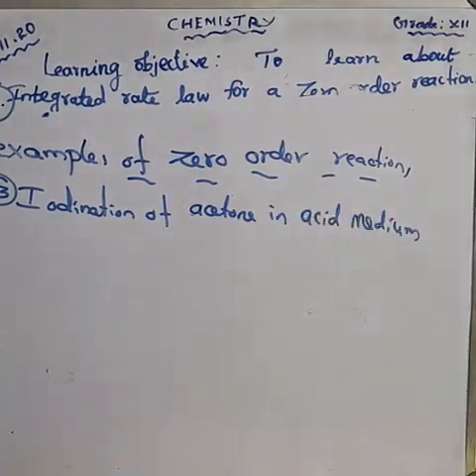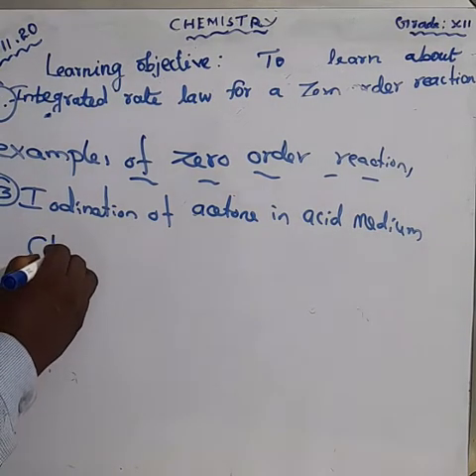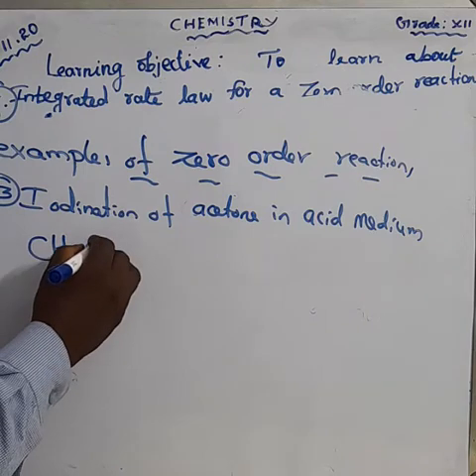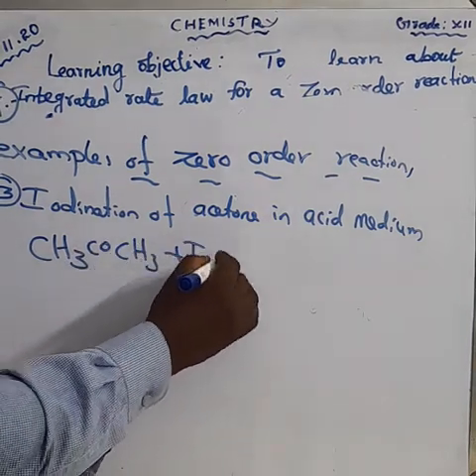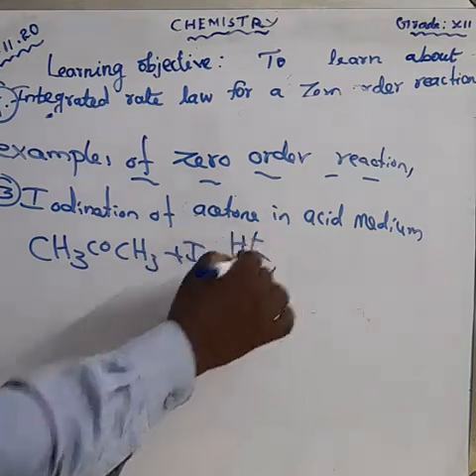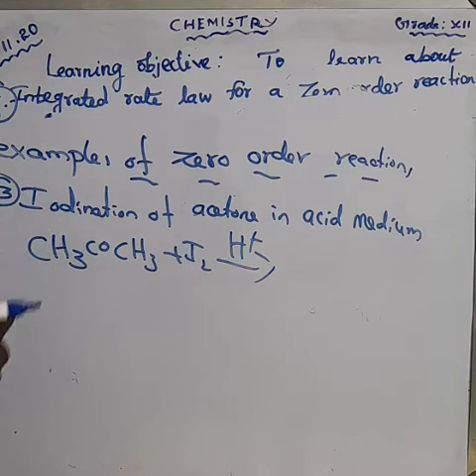That means we are adding acid. Shall we write the equation? The formula for acetone is CH3COCH3, in the presence of iodine and in the presence of H plus ions, which means we are adding acid.